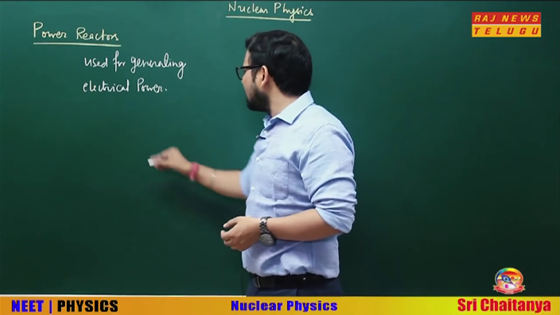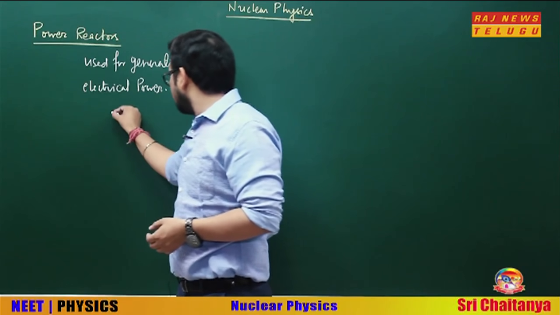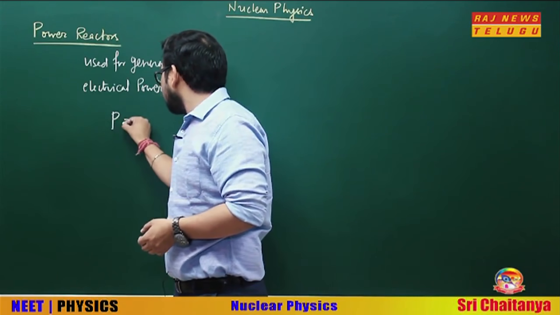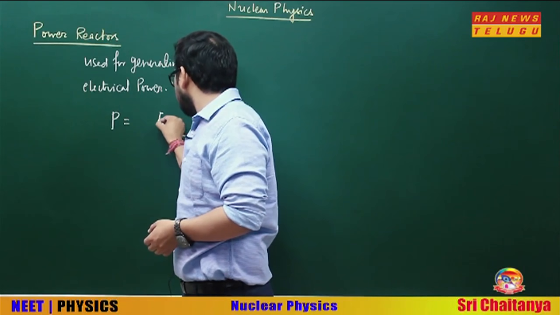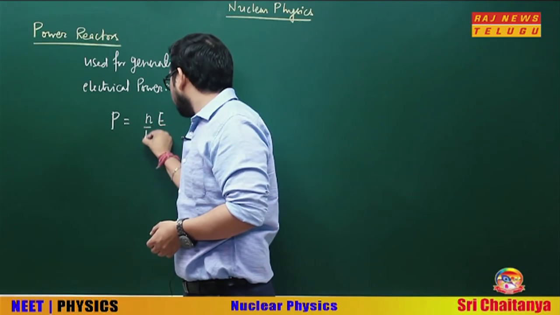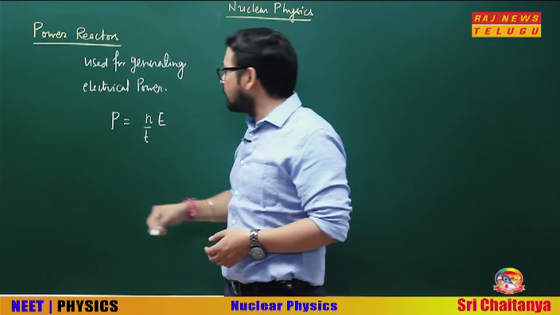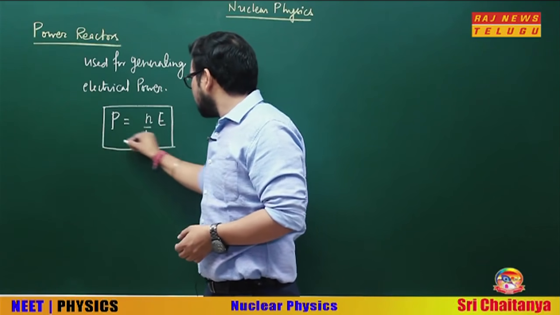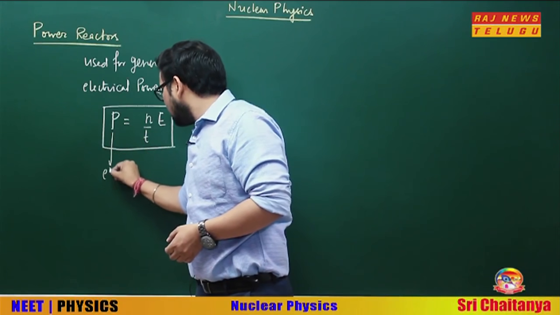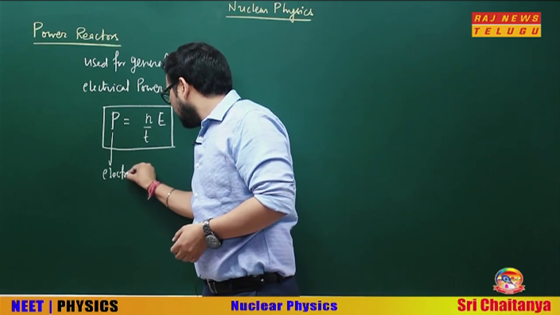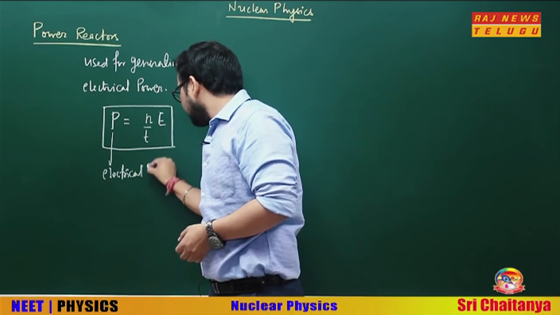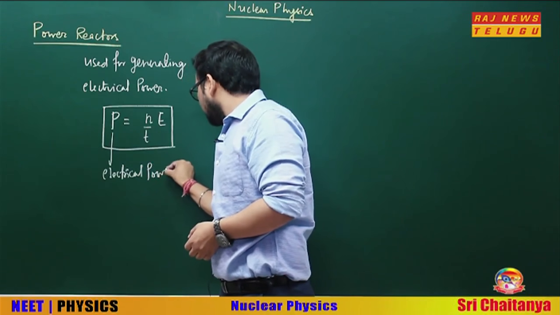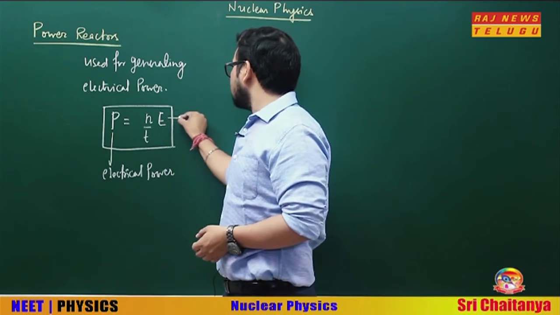In a power reactor, what power is being generated? Power generated is P = E into N by T. This is the formula for you. P is the electrical power. E is the energy.